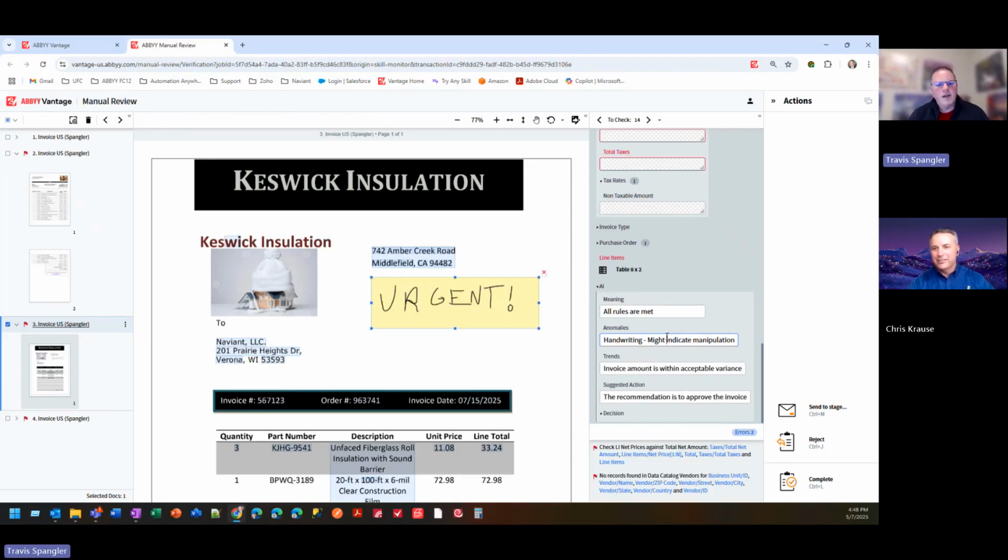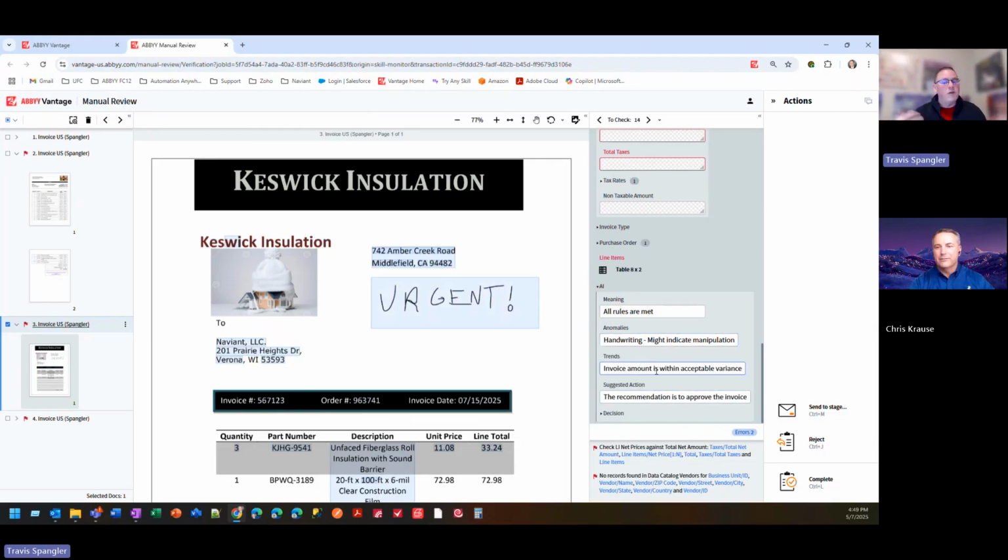But what would happen if they crossed out a line item? What would happen if they crossed out a line item and changed the price of it? Those are probably things that we want to know about as an organization. There might be really good reasons from a business perspective they did it, but we still want the AI to call it out to us. And that's the beauty of these anomalies that we can do.